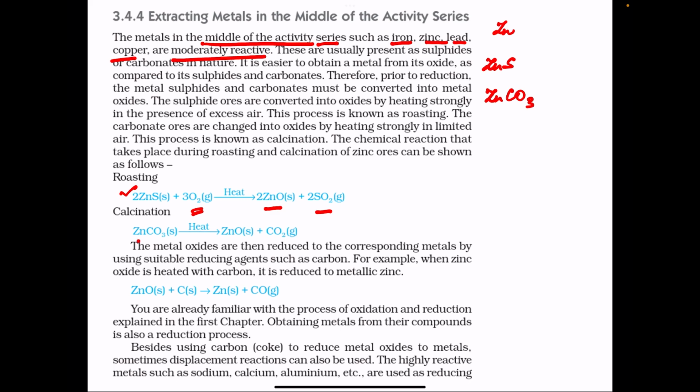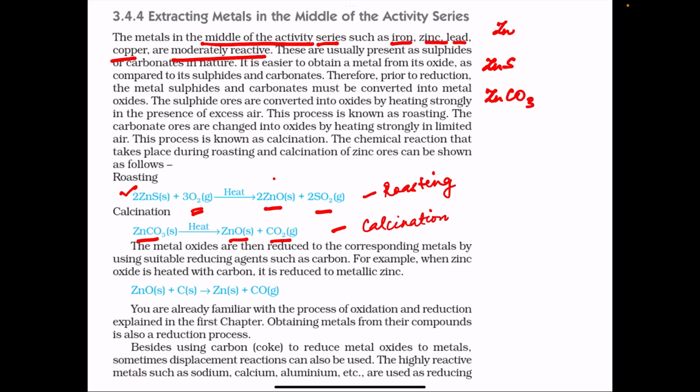To convert carbonate into oxide, the carbonate ore is heated in a limited supply of air. So zinc carbonate on heating changes to zinc oxide and carbon dioxide gas is given. Now heating in excess of air is termed as roasting, and heating in the absence of air or in a limited supply of air is termed as calcination.